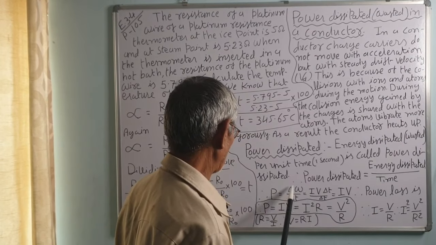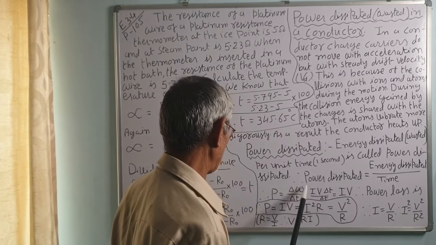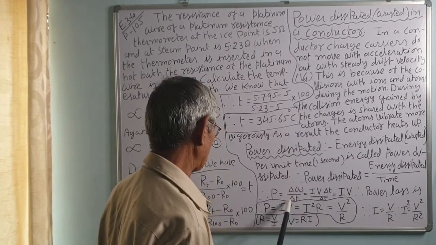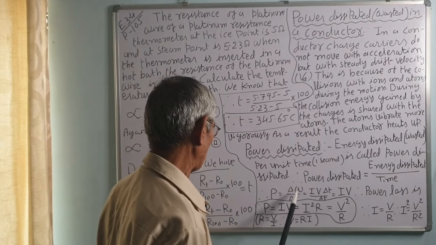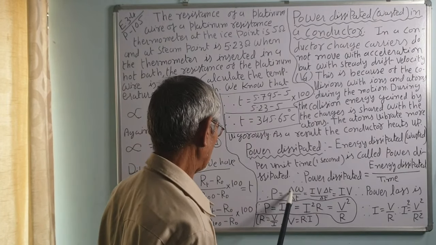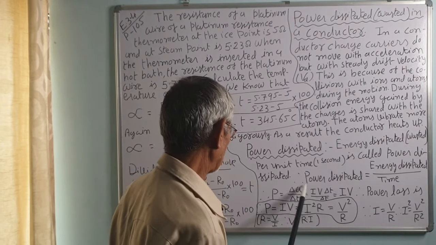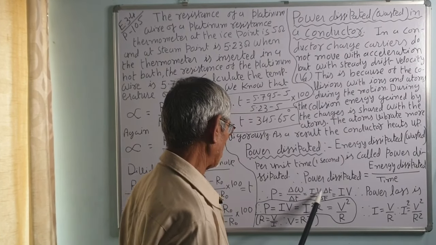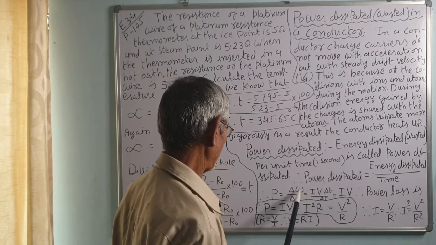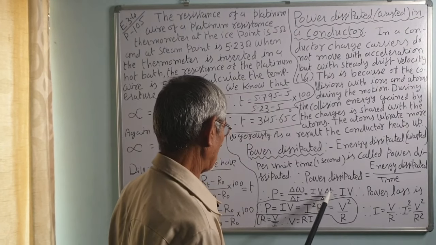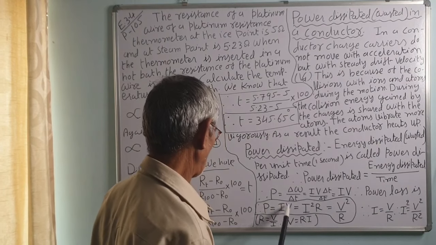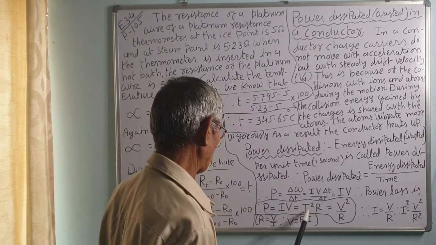The power is equal to energy or work done, delta W. If the energy loss is delta W in delta T time, the power loss is equal to energy loss upon time, delta W upon delta T. That is equal to I V, current into potential difference into time upon delta T, that is equal to I V, delta T will be cancelled. Therefore, power is equal to I V or is equal to I square R.